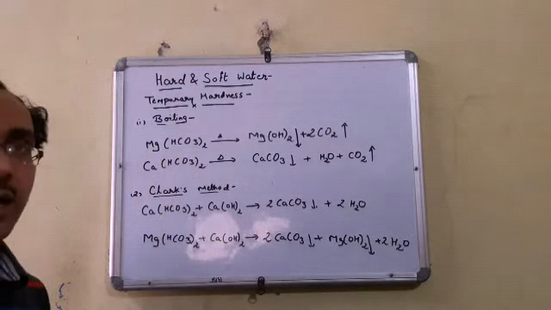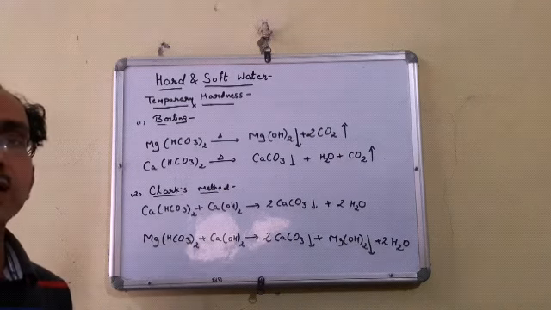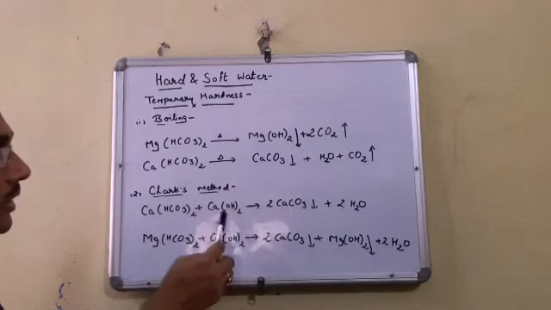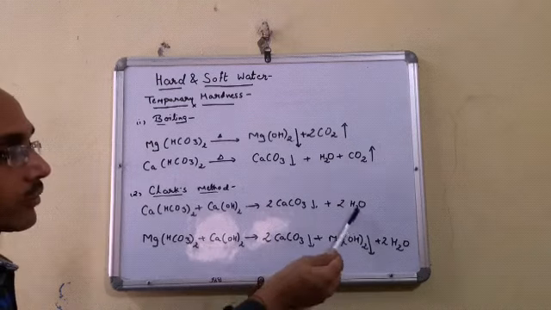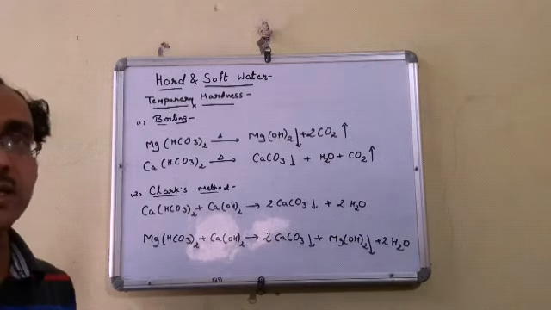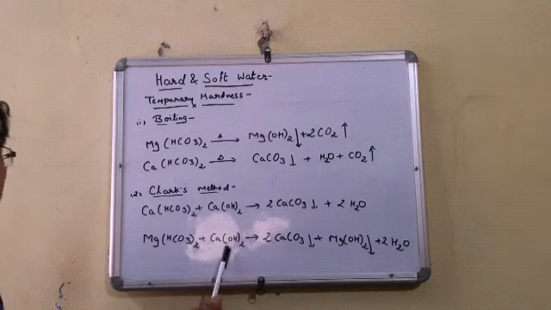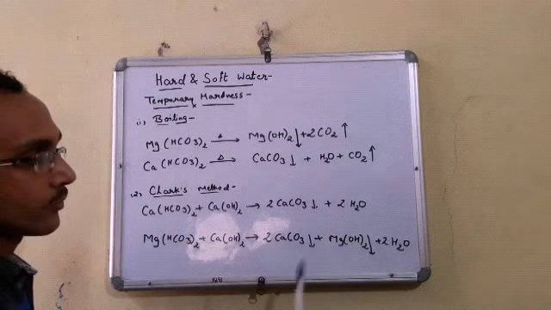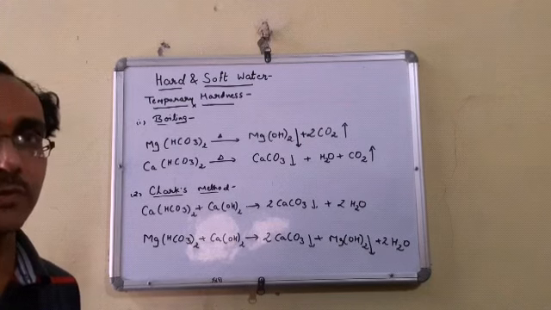Second is the Clark method. In this Clark method, we add a calculated amount of lime in water so that we can easily remove this temporary hardness, that means the salts of calcium and magnesium bicarbonates. This is calcium hydrogen carbonate. When we add lime water, calcium hydroxide, it will form insoluble calcium carbonate along with water. This insoluble calcium carbonate can be easily filtered out. Similarly, next is magnesium hydrogen carbonate. When we add a calculated amount of lime water, again it forms insoluble calcium carbonate and insoluble magnesium hydroxide. These two precipitates are filtered off and we can easily remove the temporary hardness of water. Fine.